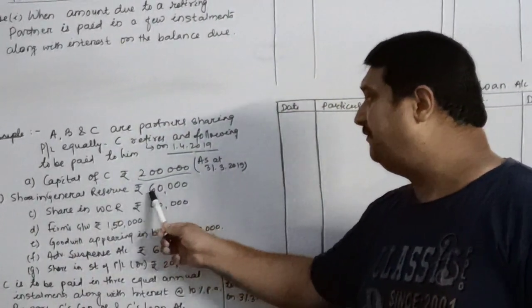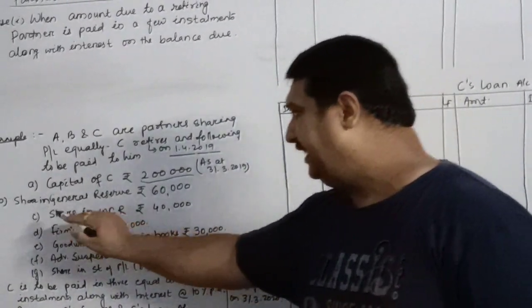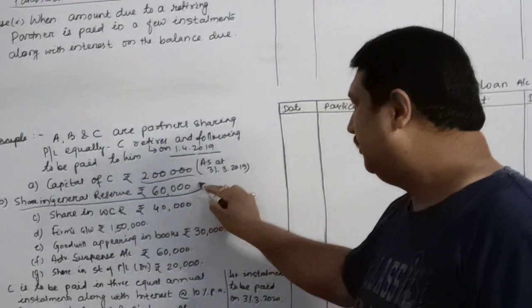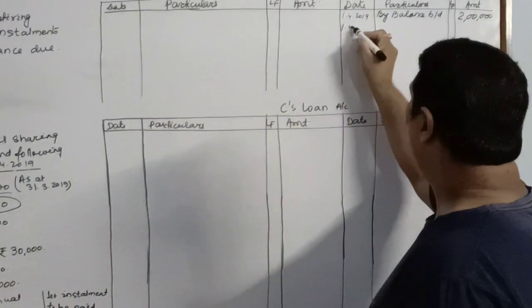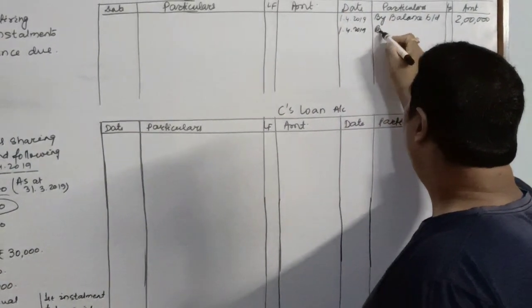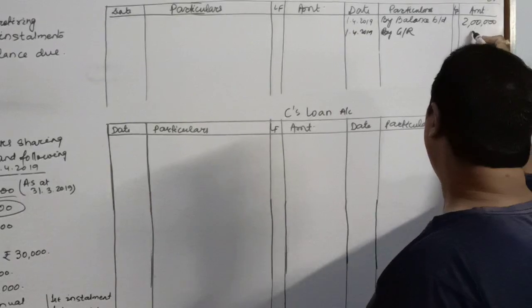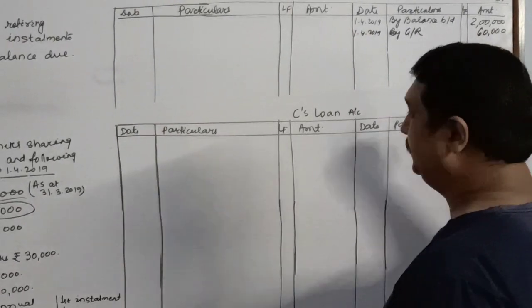Share in general reserve, rupees 60,000. That means it is his share. This general reserve is his share, rupees 60,000. So that will also be paid to him by general reserve. His share is rupees 60,000.